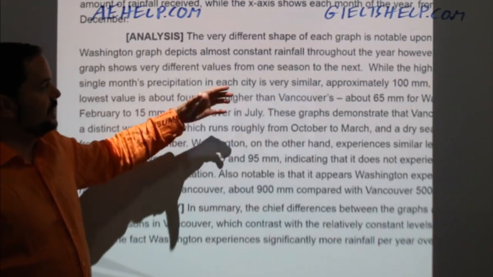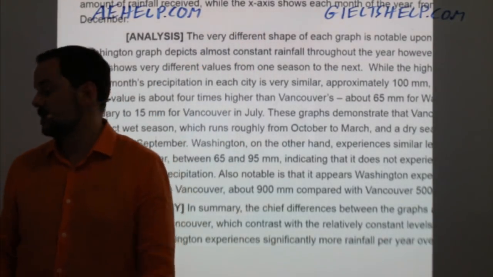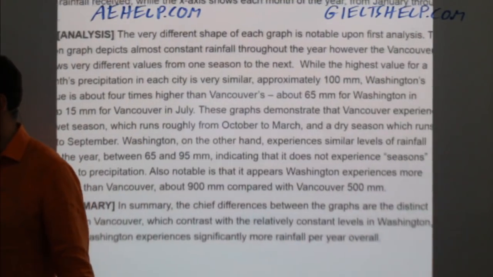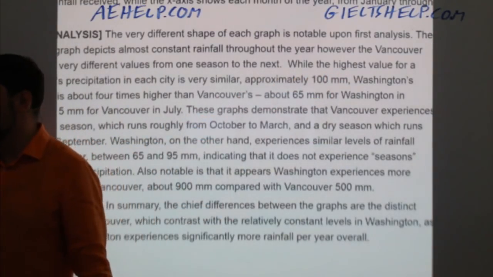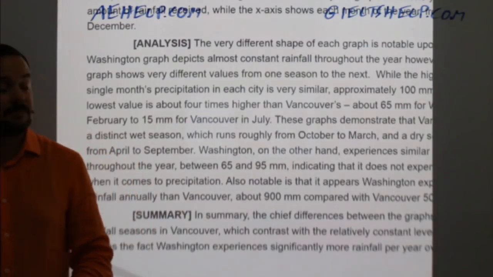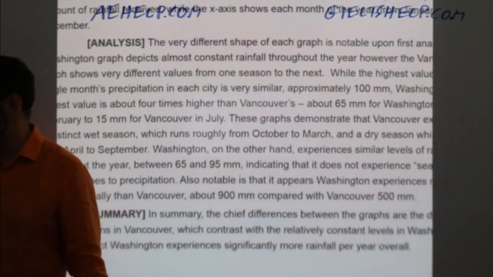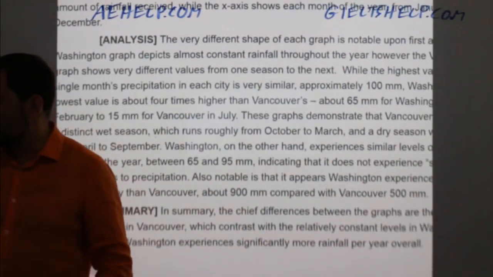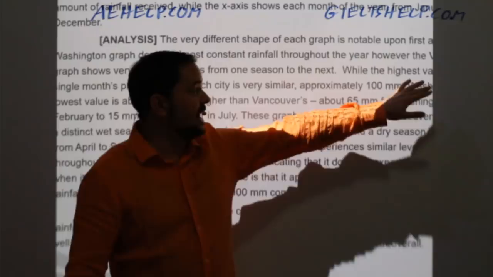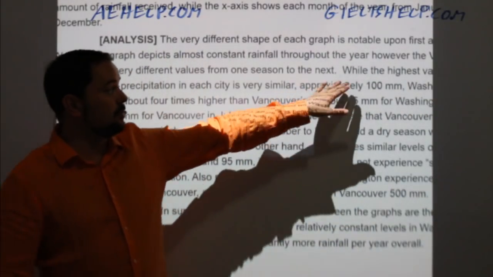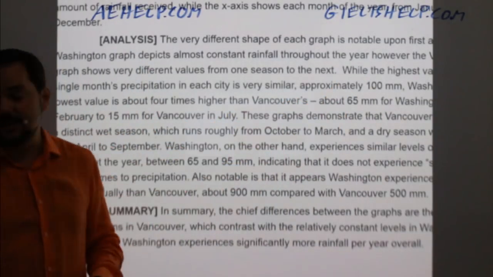So in this case, the writer could have chosen to include that piece of information in with the overview. It's synonymous with what I just wrote. All right, and then continuing on, while the highest value for a single month precipitation in each year is very similar, approximately 100 millimeters, okay? So what this is doing here, the author, again, using some nice complex language, while the highest value, right away I can see that it's a subordinating conjunction, starting with the dependent clause and then followed by the independent clause.